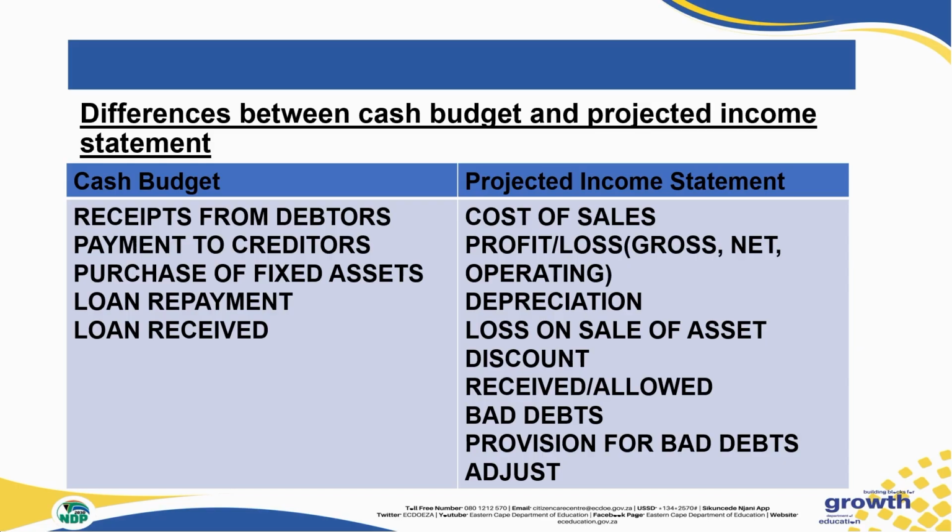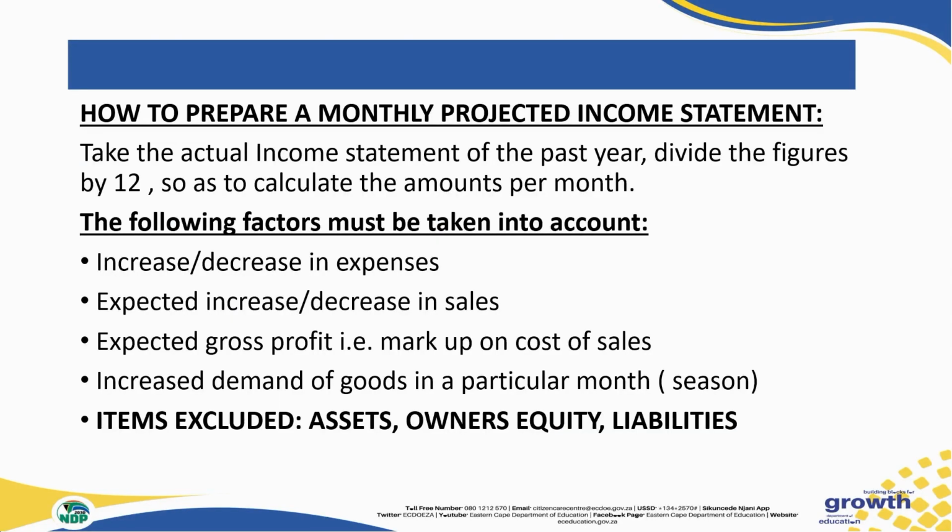Loss on sale of asset as well will only be in our projected income statement. Discounts, whether it's received or allowed, will never be in our cash budget, but only in our projected income statement. Any form of bad debts, provision for bad debts, adjustment as well, will only be in our projected income statement.